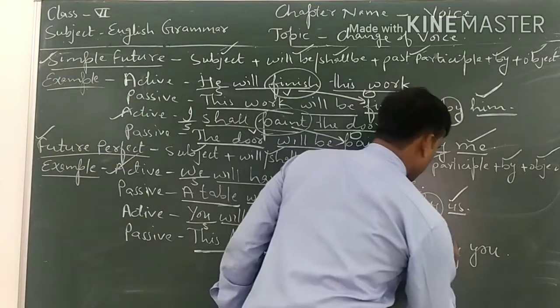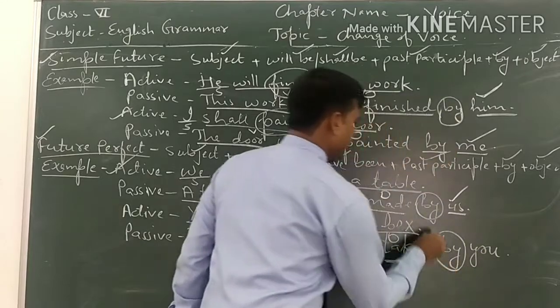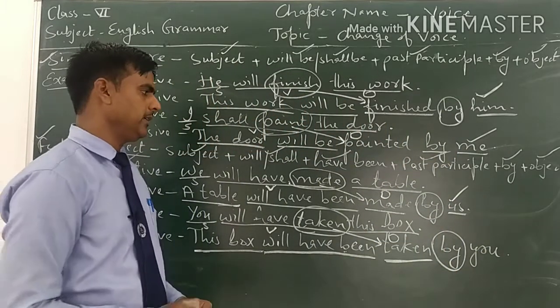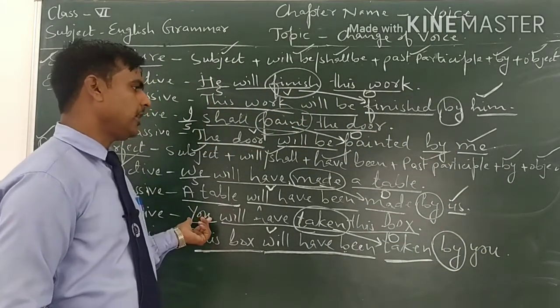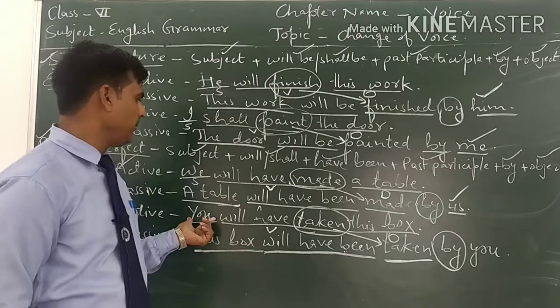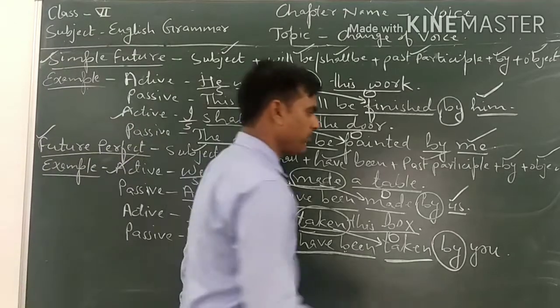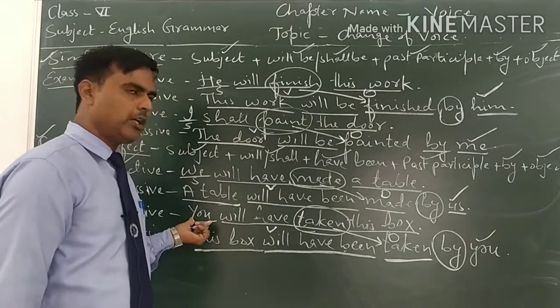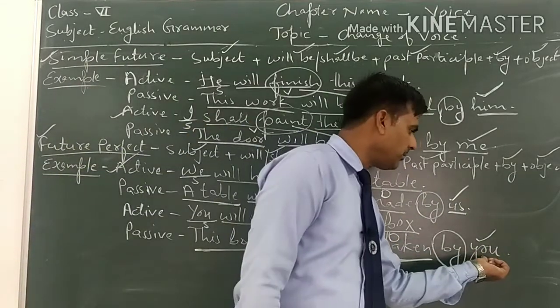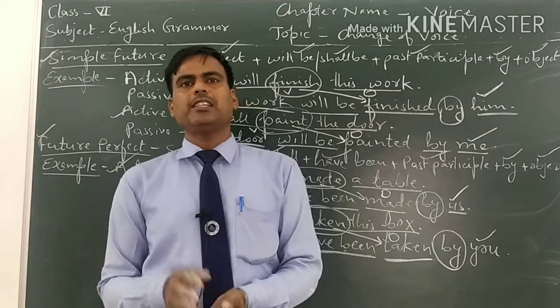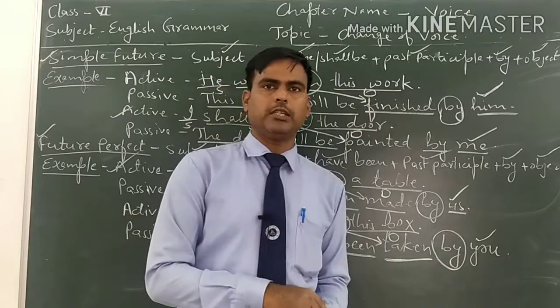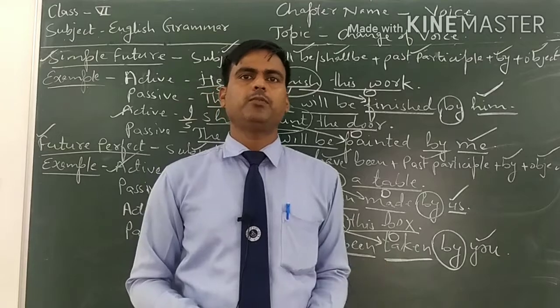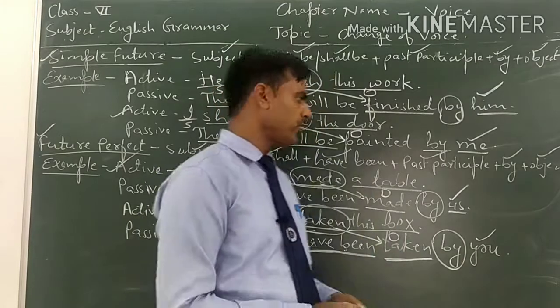And after the third form of the main verb, we will write by agent. We will write by and then the object. The subject of active voice will be the object of passive voice. Here it is the subjective form of you. Here it is the objective form of you. You is the same as subject or object. The subjective form and objective form of you are the same.